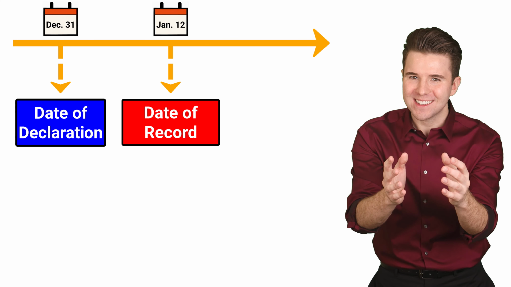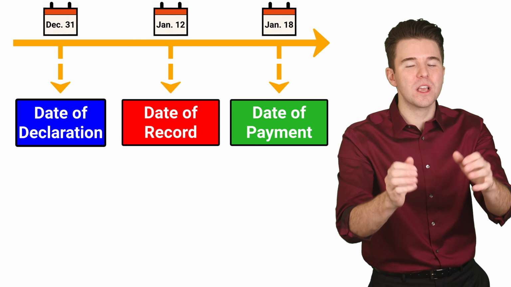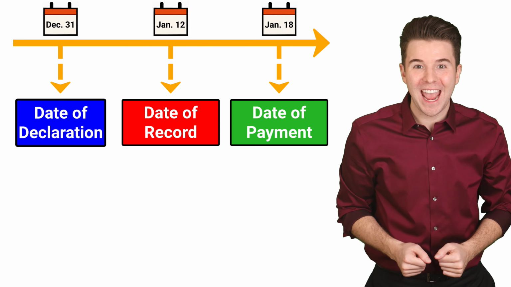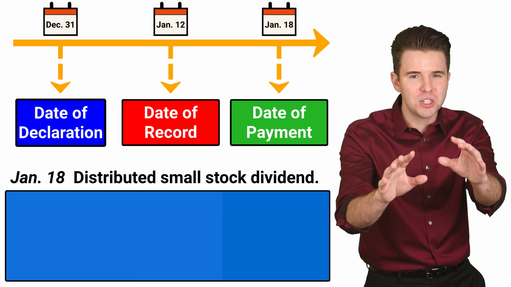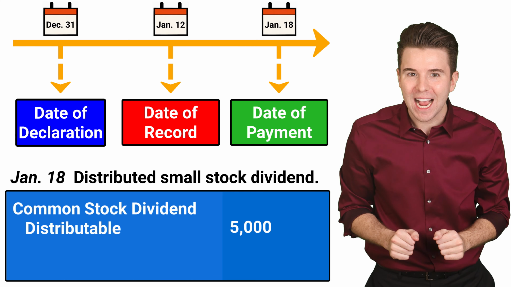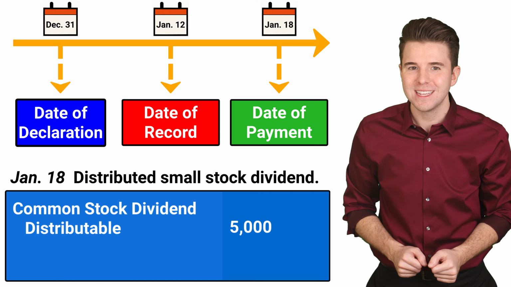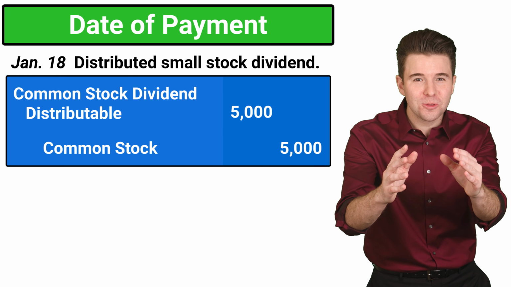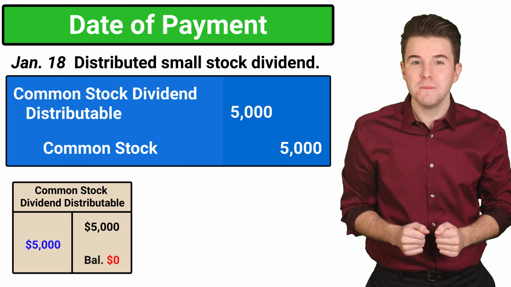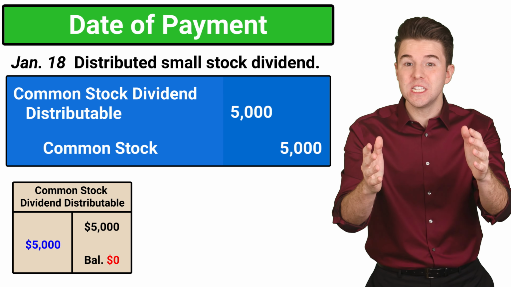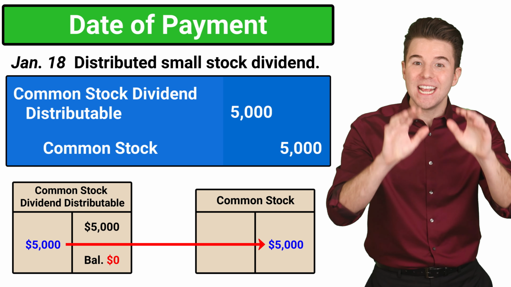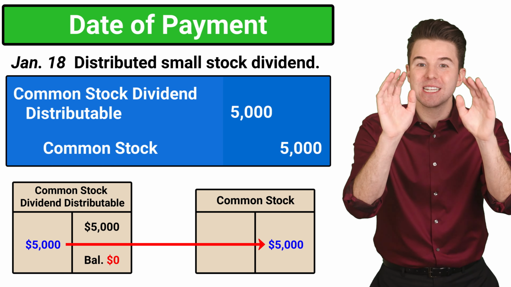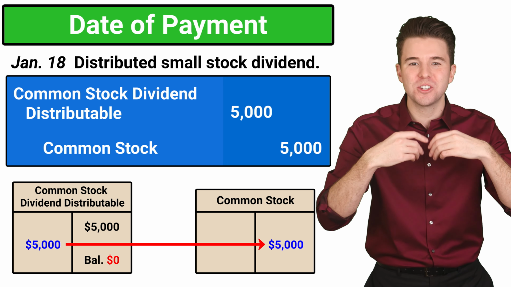Now last, the date of payment is the date when the corporation makes the dividend distribution, which in our example is January 18th. To record the distribution, we debit common stock dividend distributable for $5,000 and credit common stock for $5,000. All this entry does is transfer the $5,000 balance out of the common stock dividend distributable equity account and transfer it to another equity account, common stock. We do this because the common stock has now been distributed.